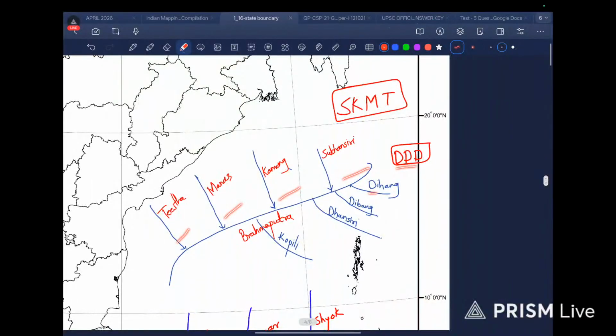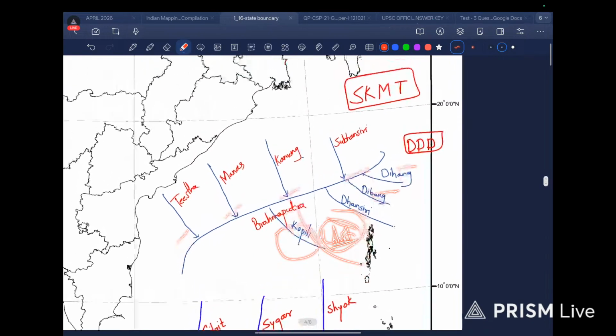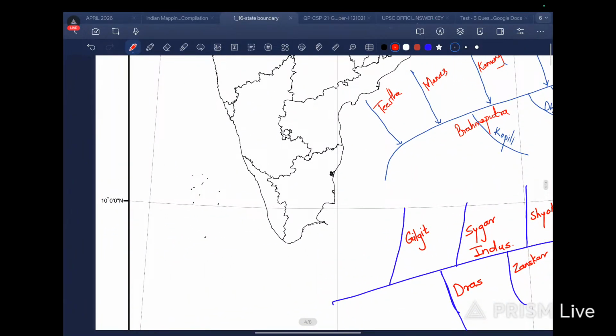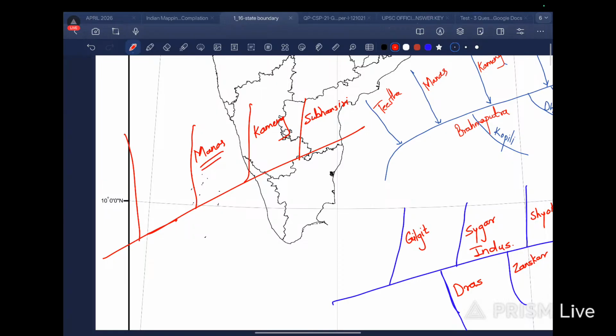Then we have triple D, Dihang, Dibang, Dhansiri, and Kopili. I guess we have another one called Lohit also here. We just need to remember that, Lohit. So now we will try to map SKMT. Here is S, Subhansiri. K for Kaming. M is Manas. T is Tistha river.